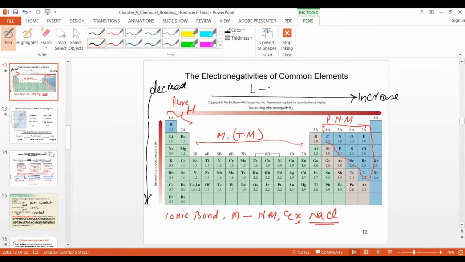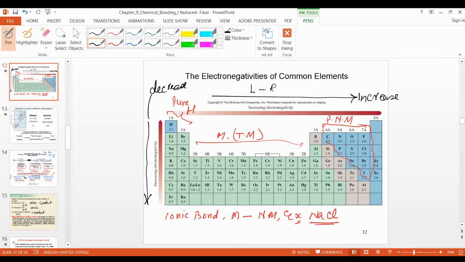From left to right, electronegativity increases. You can take any one. Chlorine is on the right side, so it has high electronegativity. Oxygen on the left-hand side is less electronegative. So any atom on the right side has more.